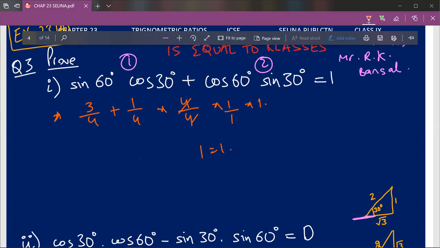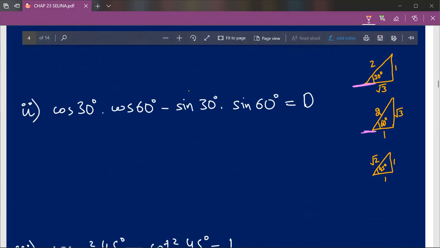Therefore you could write your final statement that this value is equal to 1. So we'll move on forward. Cos 30 degree into cos 60 degree minus sine 30 degree into sine 60 degree is equal to 0. Now here it is telling us to prove that this component is equal to 0. So first of all, you will find the whole answer for this component. If it is 0, then it is proved that it is equal to the RHS. If it is not, then there will be a mistake, because it has to be equal to 0.